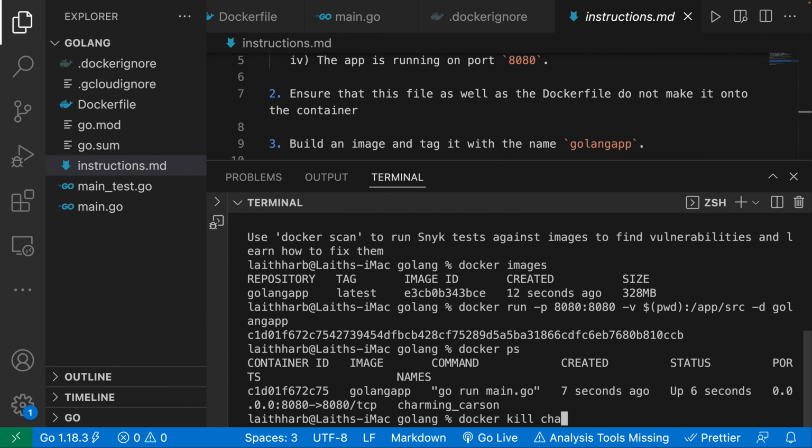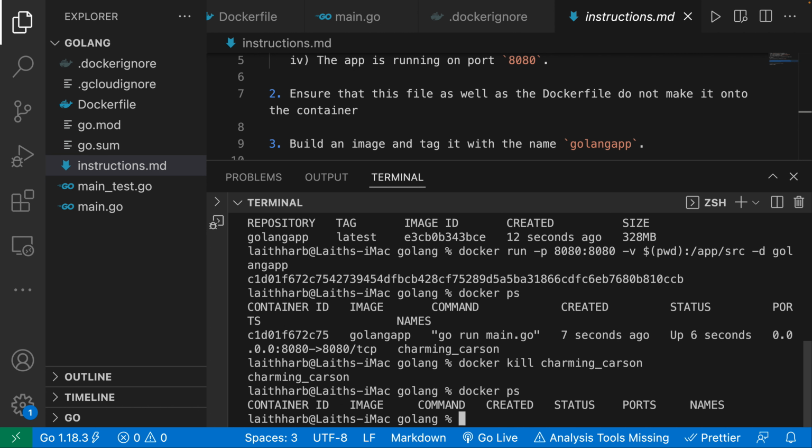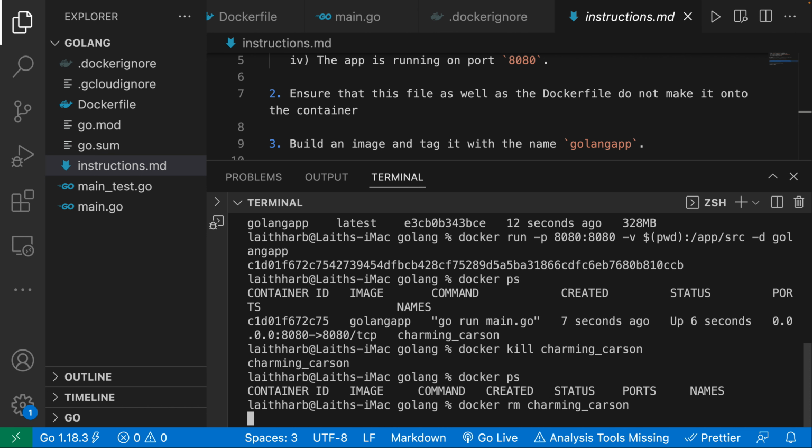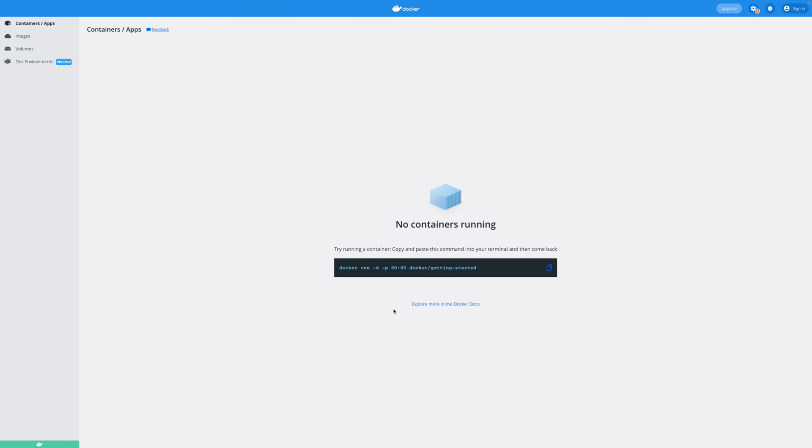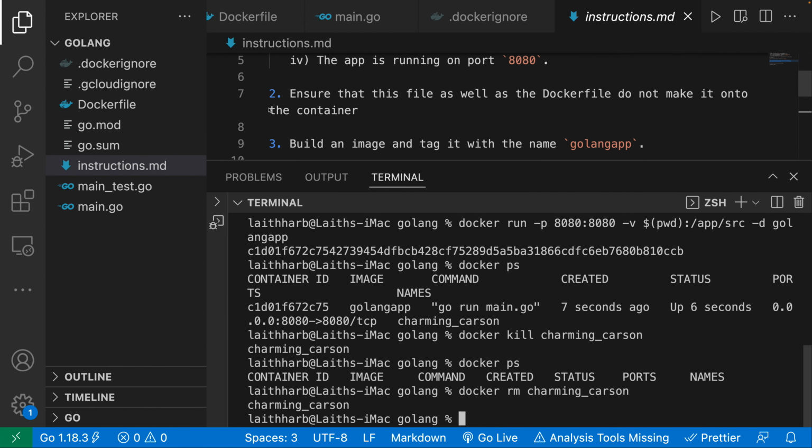So, actually, you know what? I already did docker ps. So I'm going to say docker kill, and I'm going to kill charming_carson. Now if I do a docker ps, we have no instances. Then I'm going to do docker remove charming_carson, and now you can see we have no containers.